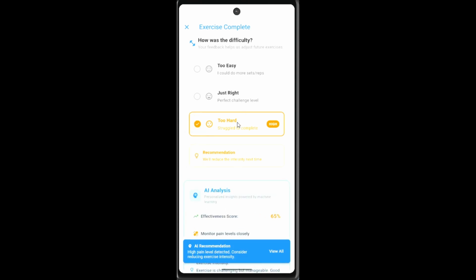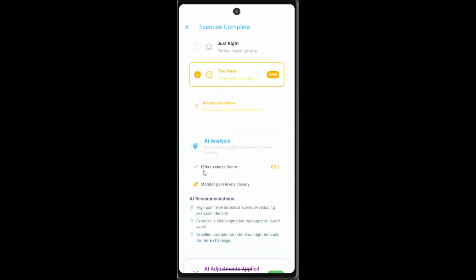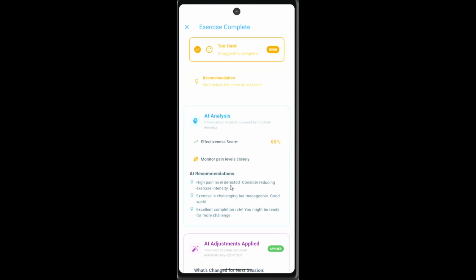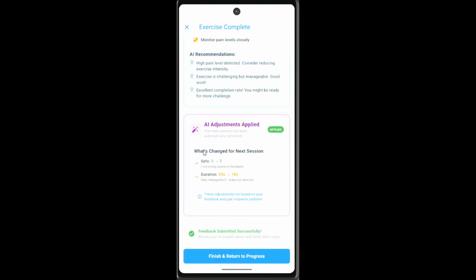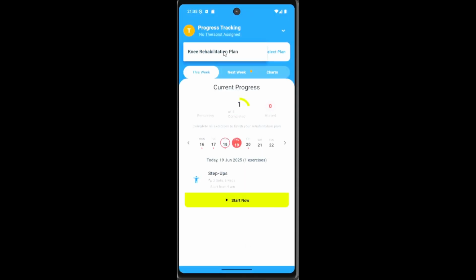The AI analysis uses the personalized model. As you can see, the effectiveness score is 65%. So this exercise is not very effective. You need to monitor the pain level closely because it has increased. What has changed for the next session is the sets remain the same and the duration has decreased, so you can just finish off earlier. Yeah. So you can see the feedback is submitted successfully, and we return and we refresh.